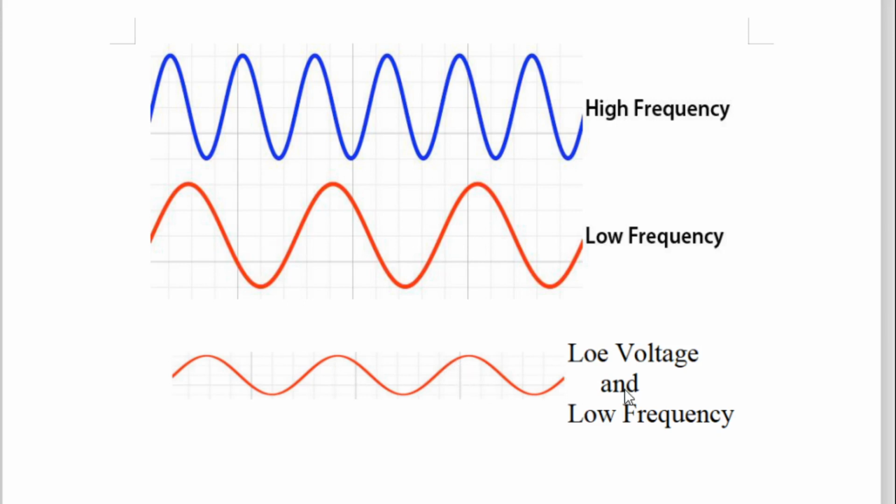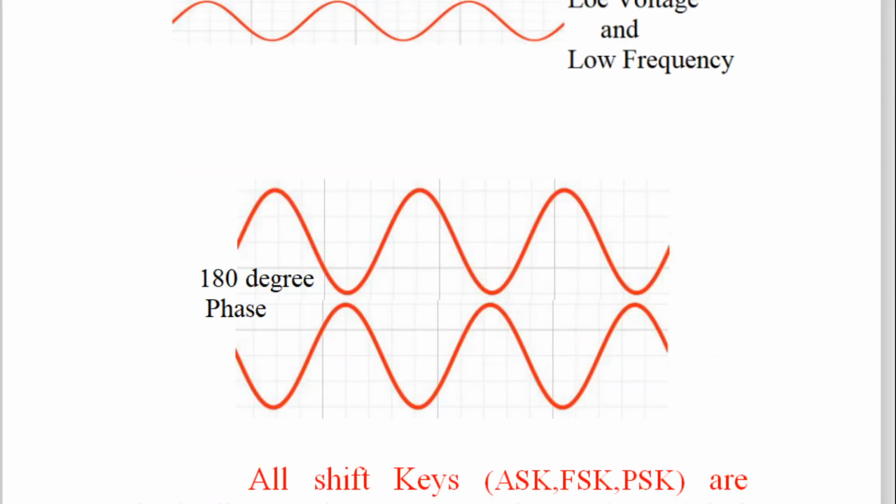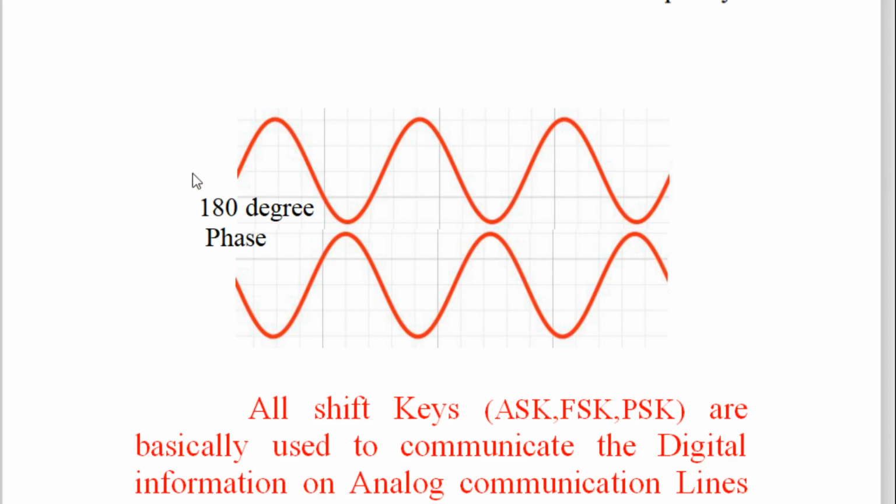low voltage sine wave. And there is one more concept which we are going to study today, that is called phase shift, changing of the phase. So what do we mean by the phase difference between sine waves? In today's example, we are taking the example of a 180-degree phase shift. So I am going to show you the sine waves. This is one sine wave which is called the upper sine wave, and this is the lower sine wave.